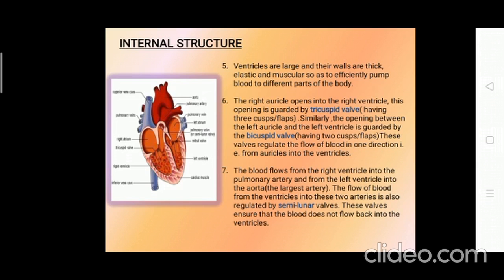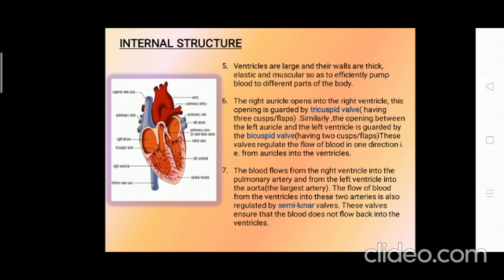The right auricle opens into the right ventricle. This opening is guarded by a valve known as the tricuspid valve. Have a look over there. There are three cusps. Similarly, the opening between the left auricle and the left ventricle is guarded by the bicuspid valve, also known as the mitral valve. It has two cusps. These valves regulate the flow of blood in one direction, that is from the auricles into the ventricles. They do not allow the blood to flow back.